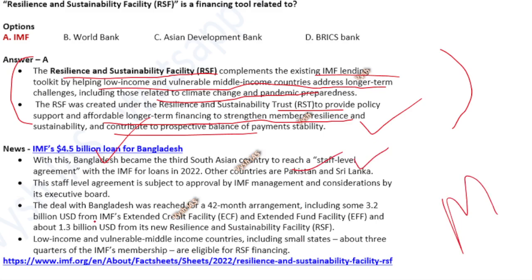Another thing which I made a question on last year was the IMF's Extended Credit Facility, ECF. Like this, whenever you see many facilities, there will be the Extended Fund Facility, EFF. These are all IMF forms of giving money to countries. Each thing they will name differently. So you have to know that anything UPSC asks is all IMF related funding facilities.